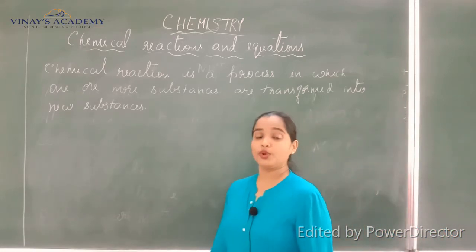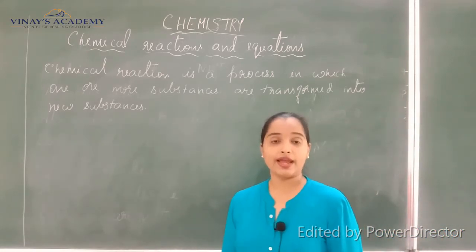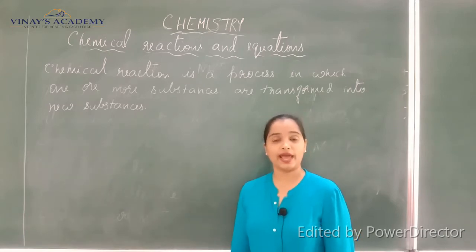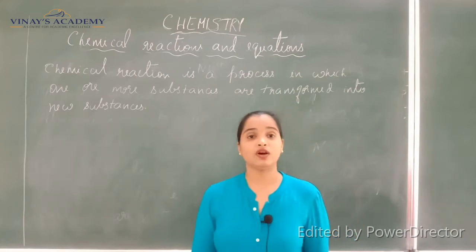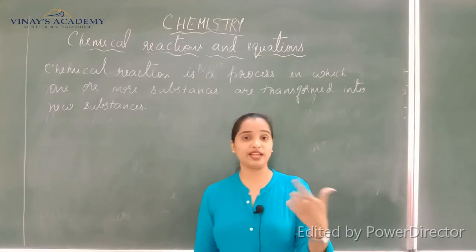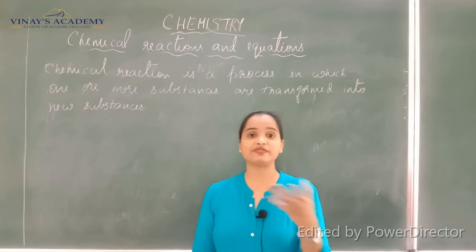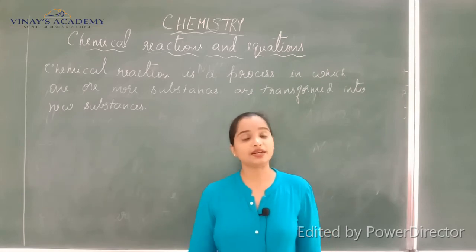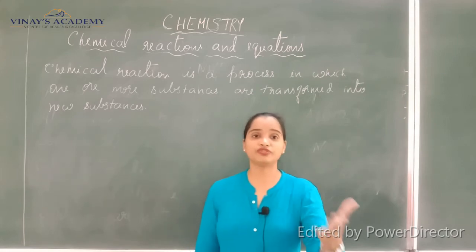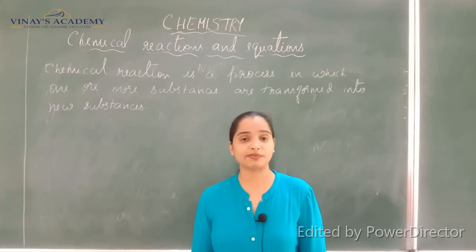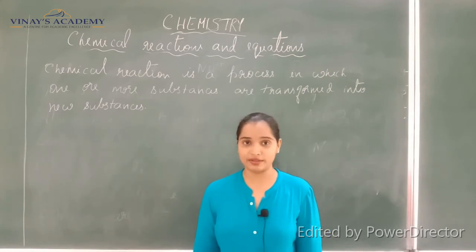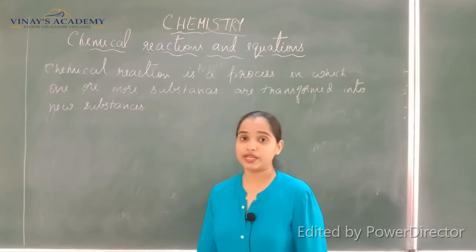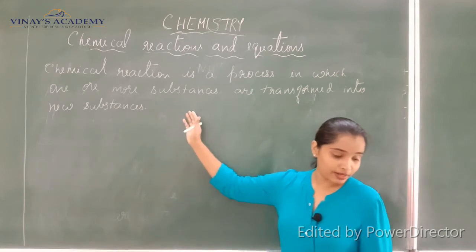So you already know what is an element, what is a molecule and what is a compound. Sometimes a reaction can happen between two elements, or between an element and a compound, or between compounds, but ultimately the end product is a completely new substance formed from the two or more substances which react together. That happens only when a chemical reaction takes place. So this is the definition of chemical reaction.